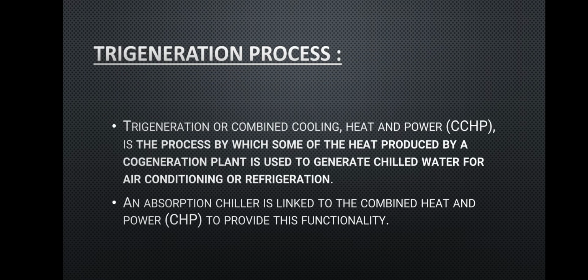After that, we can see that our second topic is trigeneration processing. Trigeneration, or combined cooling, heat and power, which is CCHP, is the process by which some of the heat produced by a cogeneration power plant is used to generate chilled water for air conditioning or refrigeration. And the second point is that an absorption chiller is linked to the combined heat and power CHP to provide this functionality.